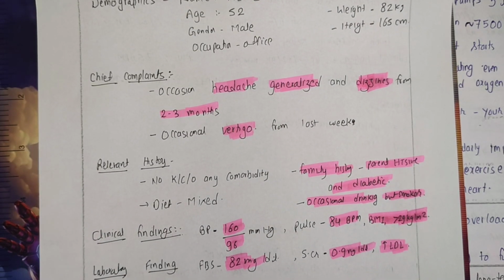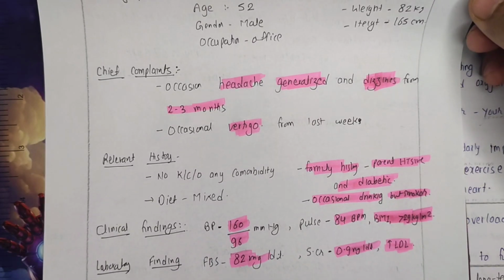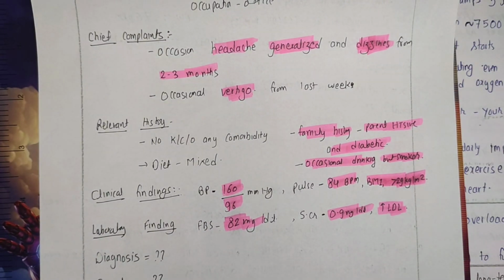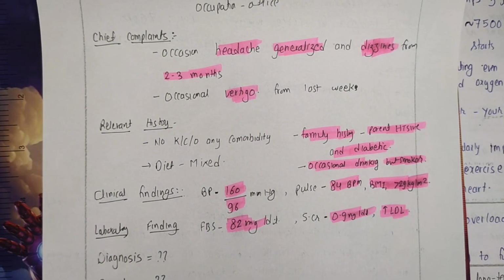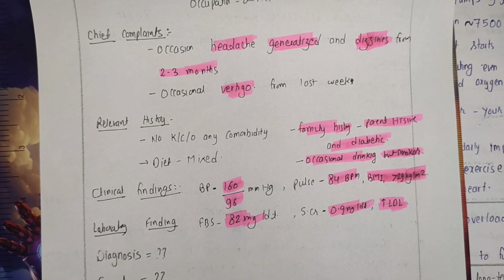His fasting blood glucose was in the normal range and creatinine level was also in the normal range. However, his low density lipoprotein was a little high during his lipid profile test. Other parameters were normal in the lipid profile test. So what can be the diagnosis and why this diagnosis?